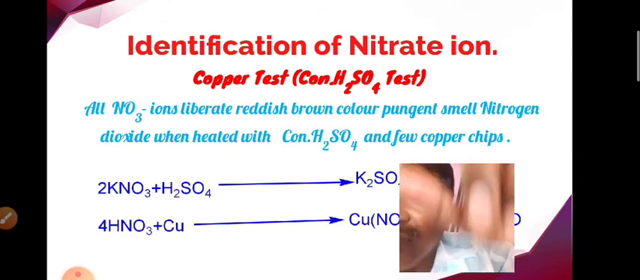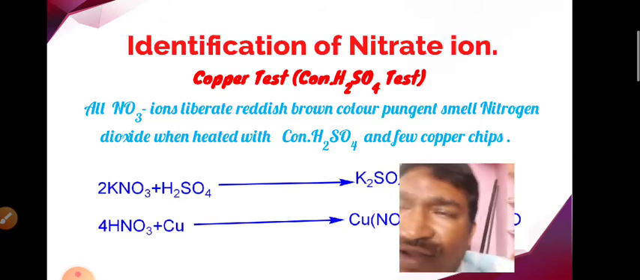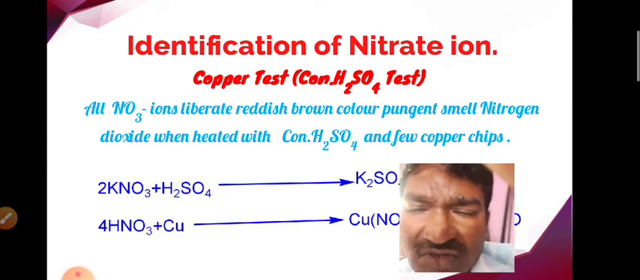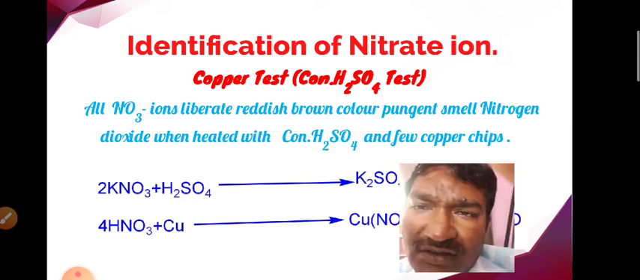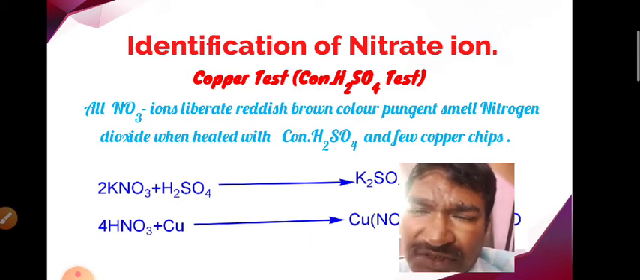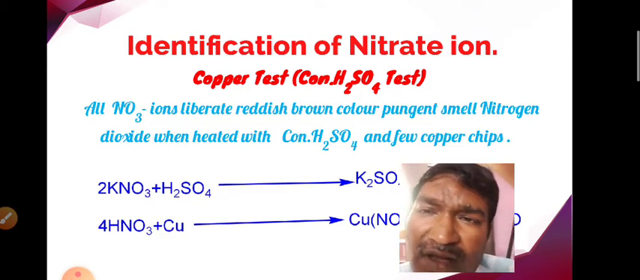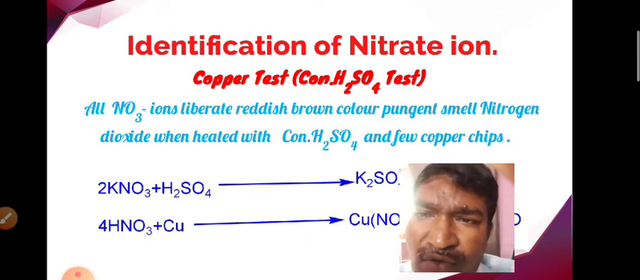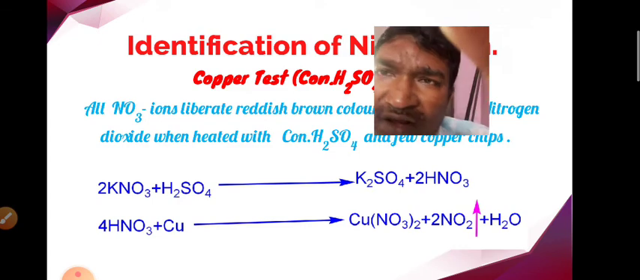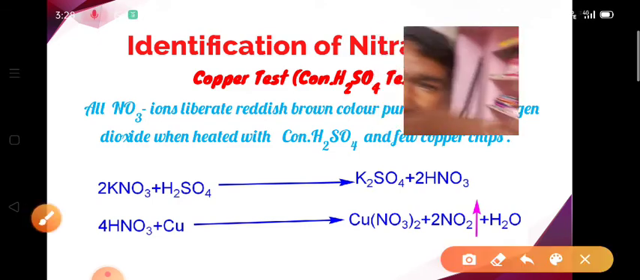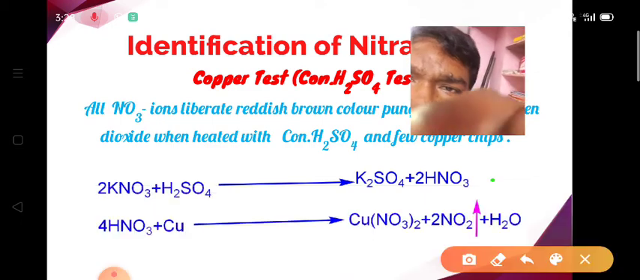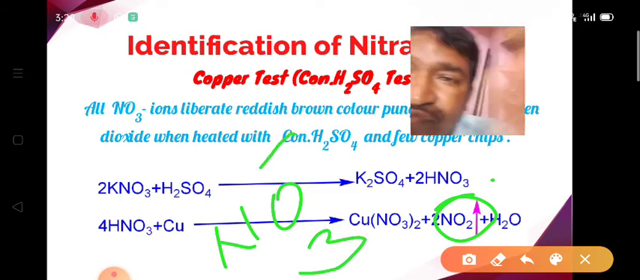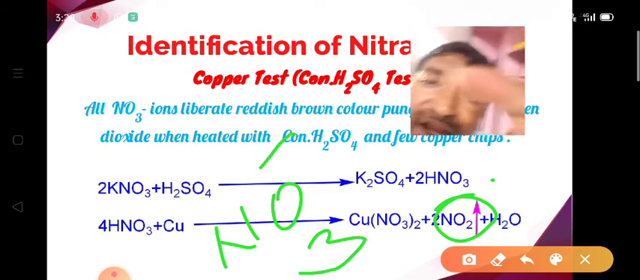Then we go for the other identifications, that is the copper test or concentrated H2SO4 test. Here to the water extract or to the sodium extract, we have to add copper chips or copper wires, and we have to add 2 or 3 drops of H2SO4 and we have to heat. Due to that we get a reddish brown color gas. Here that reddish brown color gas is nothing but nitrogen dioxide. Here nitrate ions are reduced. Nitrate ions are reduced to the nitrogen dioxide.